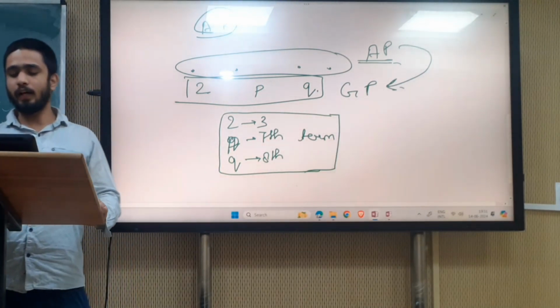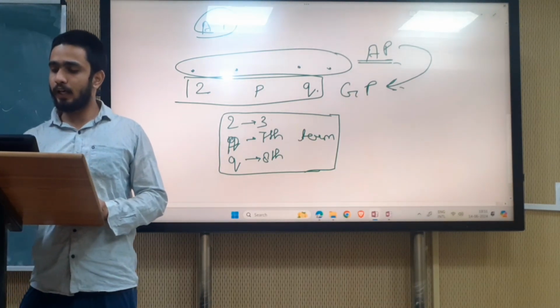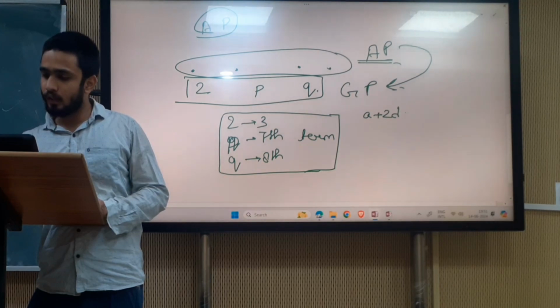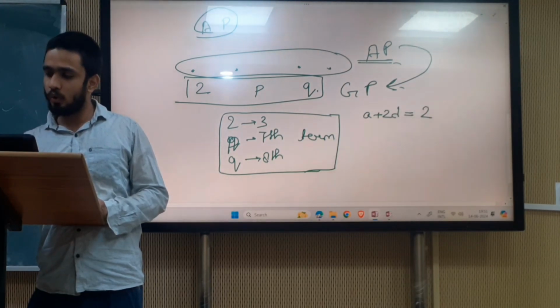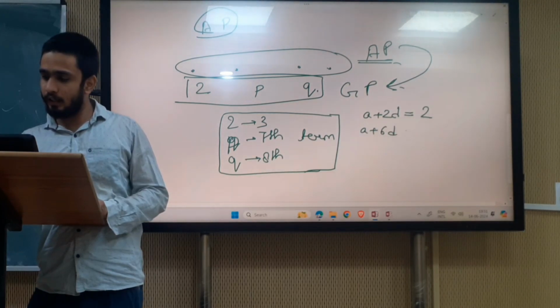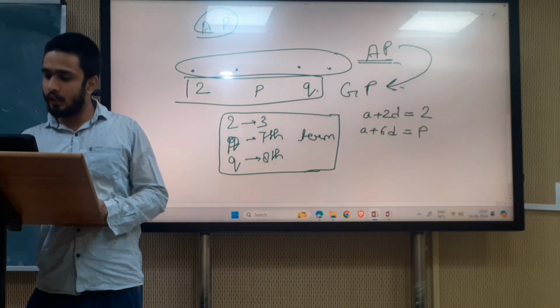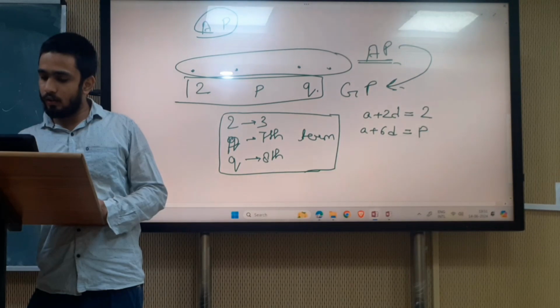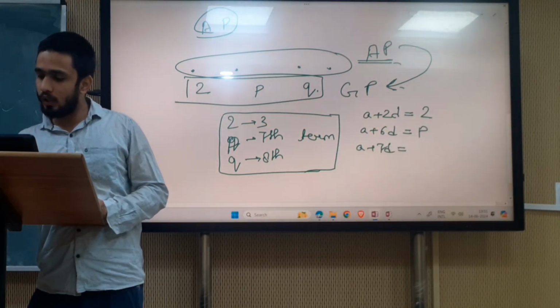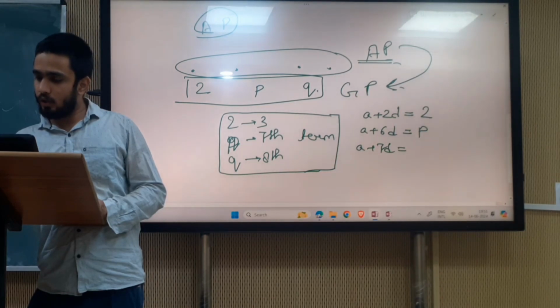So a plus 2d is equal to 2, a plus 6d is equal to p, and a plus 7d is equal to q.